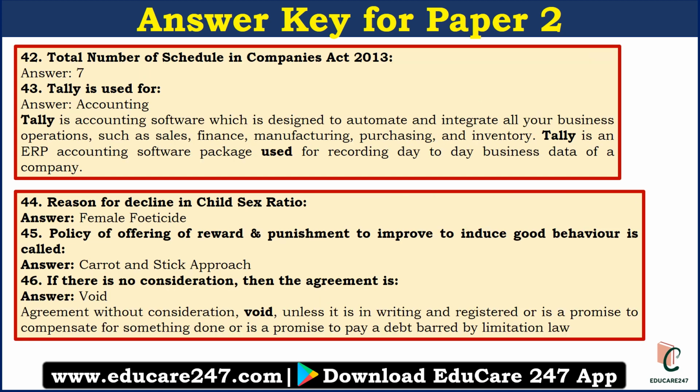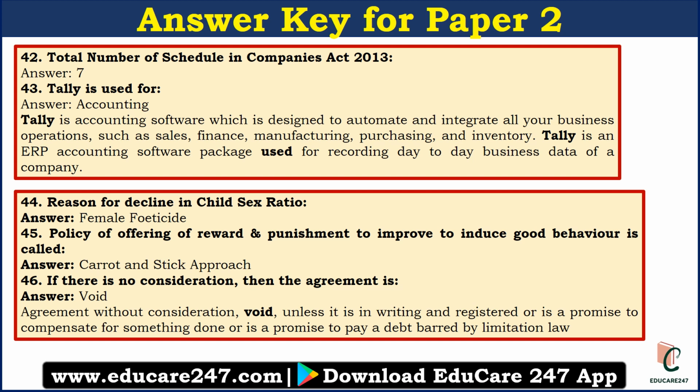The next question was, that is question number 42. Total number of schedules in Companies Act 2013. So total 7 schedules are there in Companies Act 2013. The next question was, Tally is used for. It is used for accounting. It is very useful accounting software. It automates many business operations like sales, finance, manufacturing, purchasing and inventory.